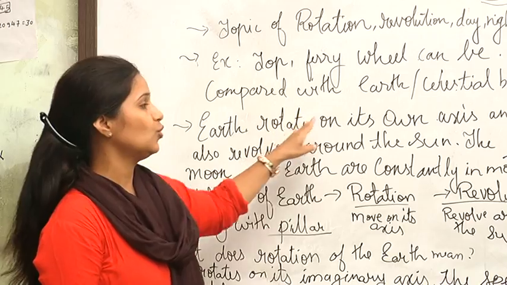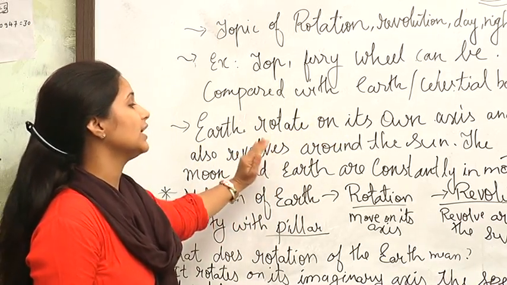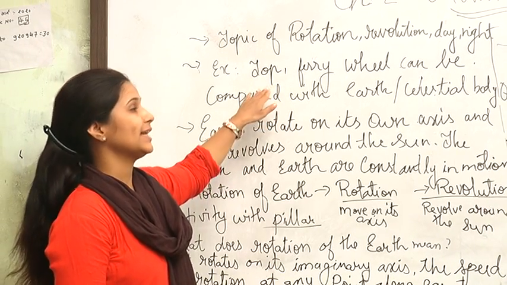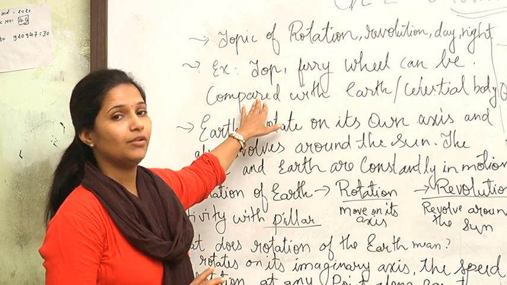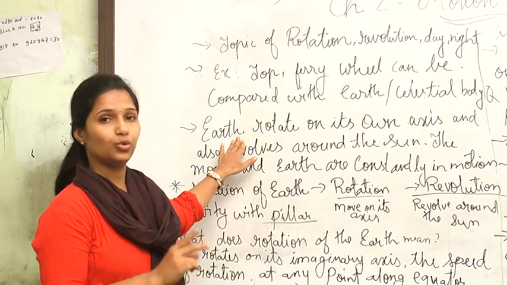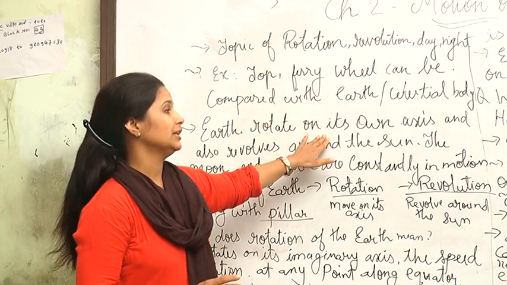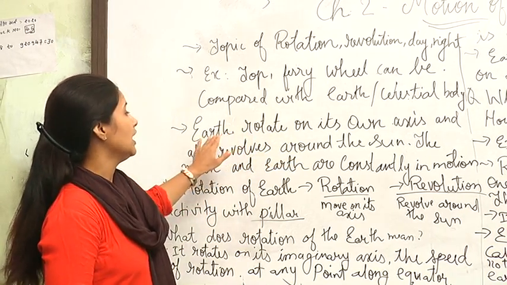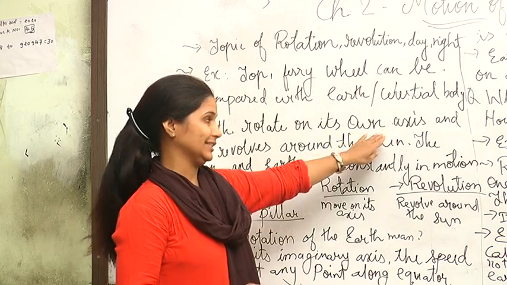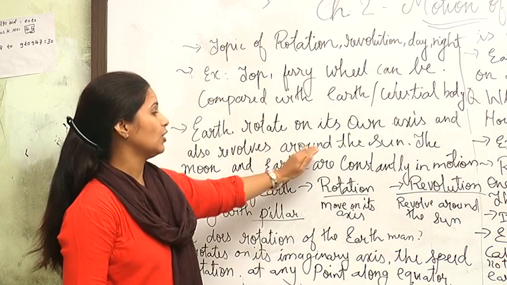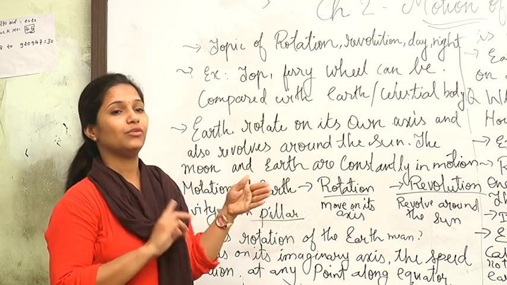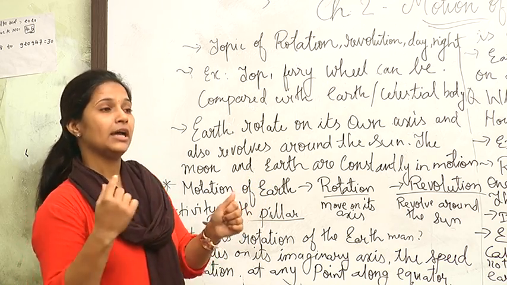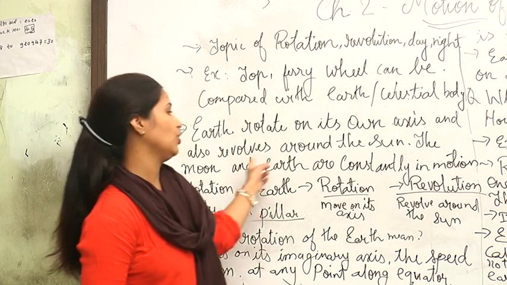Earth rotates on its own axis and also revolves around the sun. As we compared how these toys and the Ferris wheel rotate and revolve, in the same way Earth also rotates on its own axis. If you want to note this, you can note this definition of rotation: Earth rotates on its own axis and also revolves around the sun. It revolves around where the sun stands.